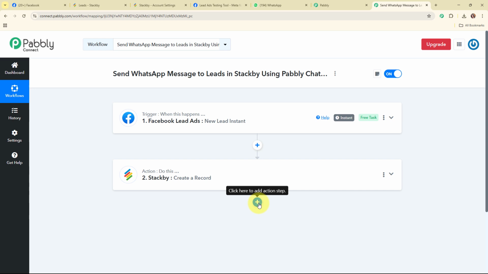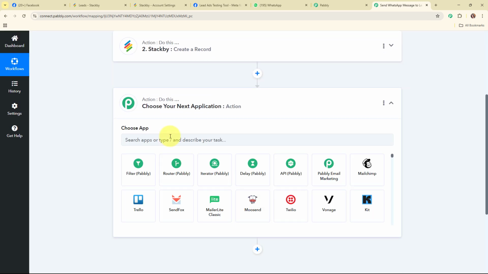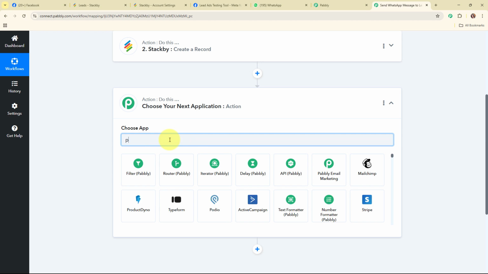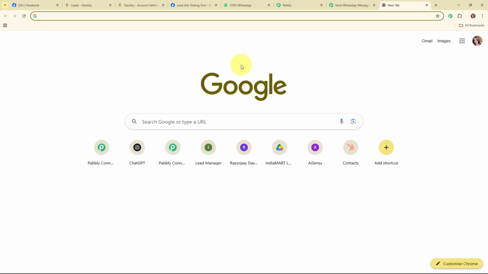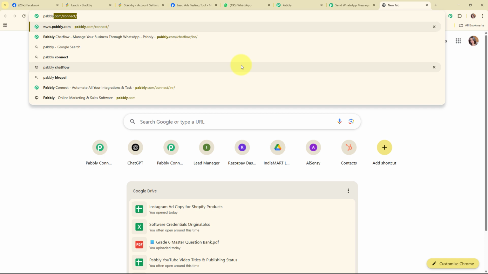So for that we are going to add another action step over here. And here in this action step, I'm going to select all-in-one WhatsApp communication platform, that is Pabbly Chatflow. Now to access this Pabbly Chatflow account, you have to search for pabbly.com/chatflow in your browser, and it will take you to the homepage of Pabbly Chatflow.